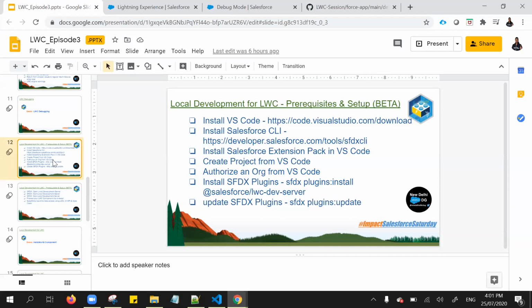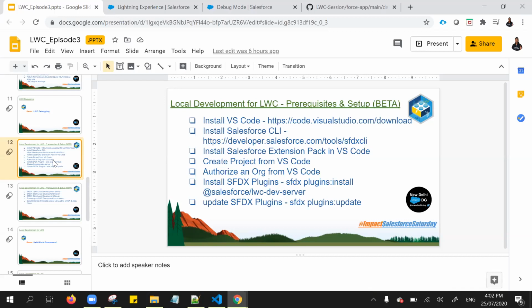Some of the Lightning components, like Lightning map, are not available, but definitely we can use local development as a productive feature for Salesforce developers to build and test components locally and see how the components work. It increases developer productivity and also increases customer satisfaction.